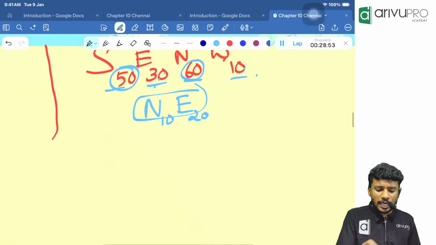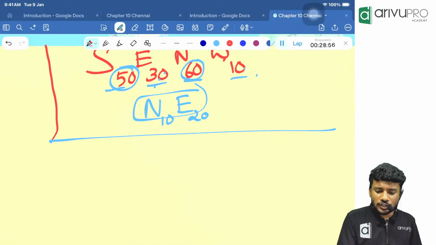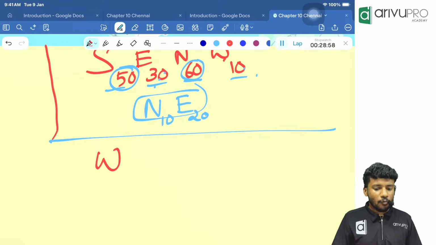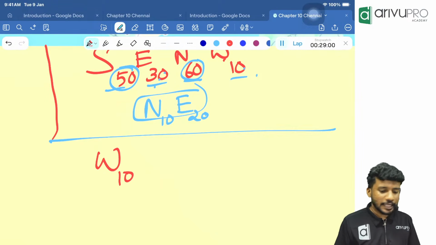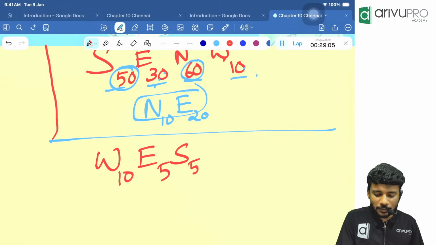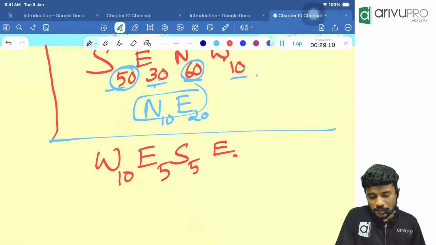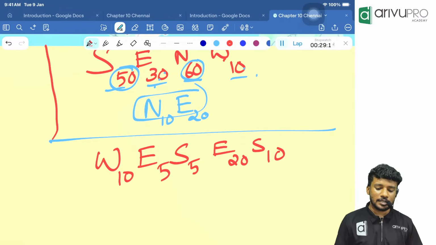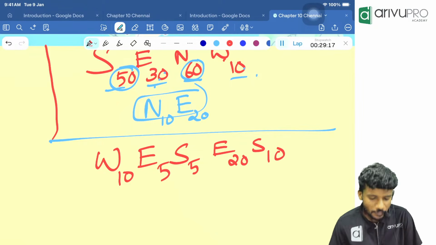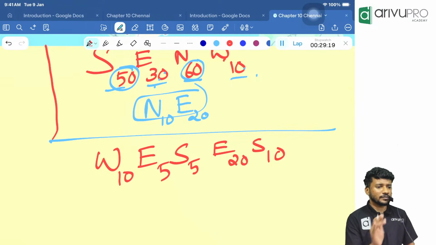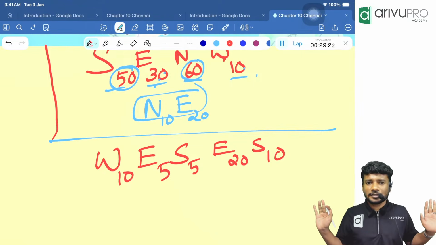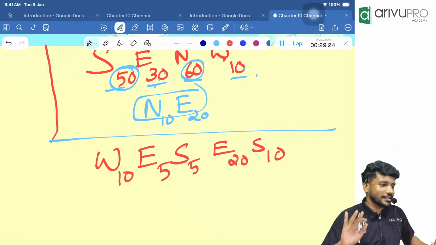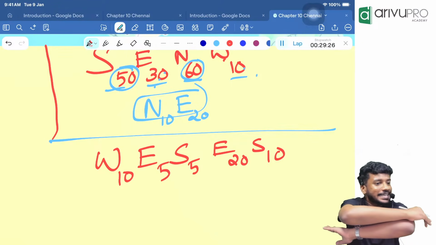Now, a person went towards west, walked 10 meter. Then he went towards east, 5 meter. Then he walked towards south, 5 meter. Then he walked towards east, another 20 meter. Then he walked towards south, another 10 meter. People, same direction will get added, opposite direction will get subtracted.